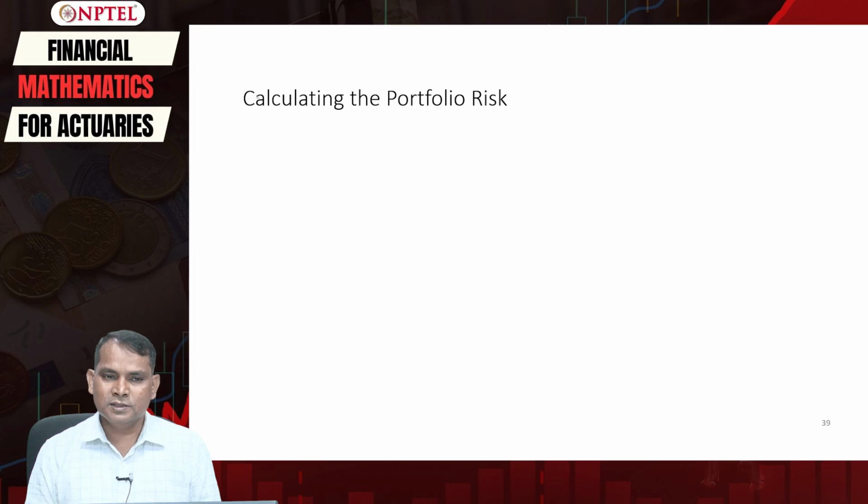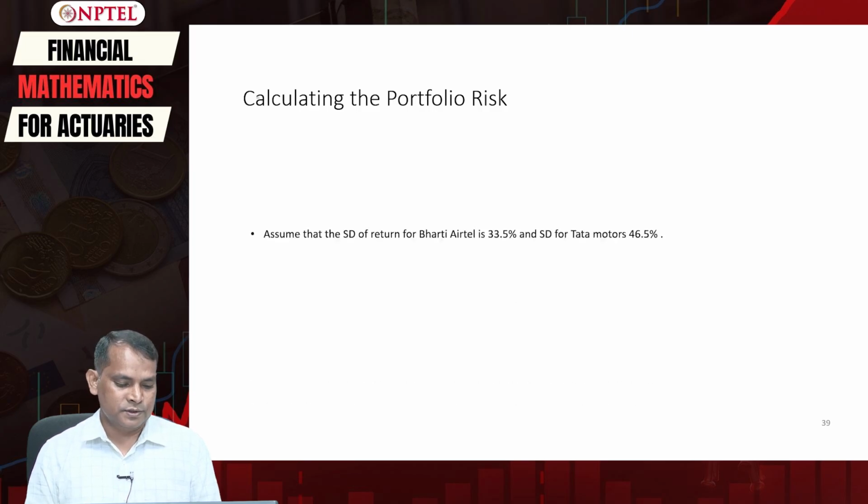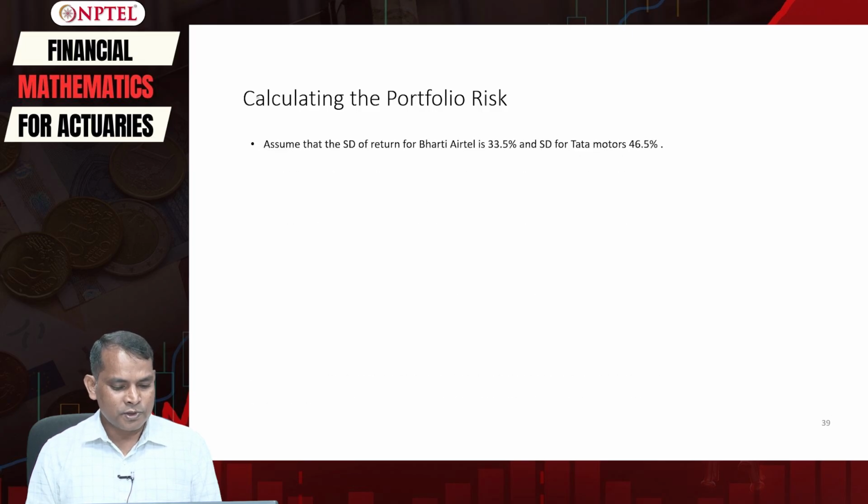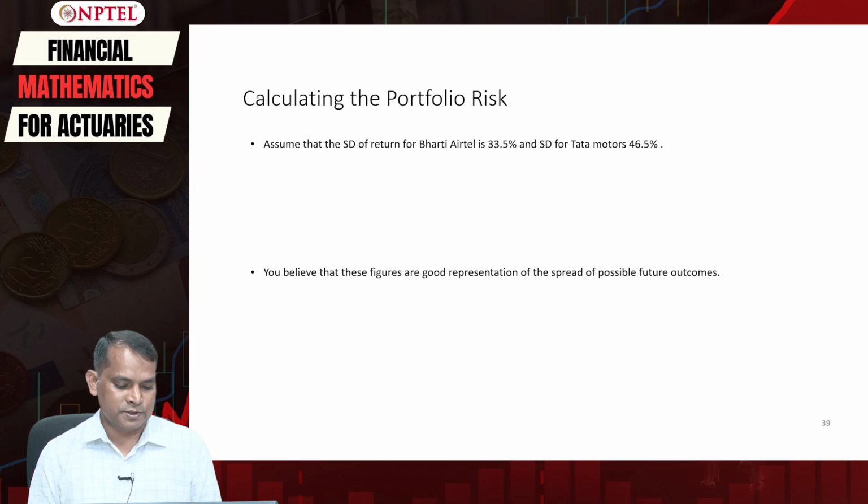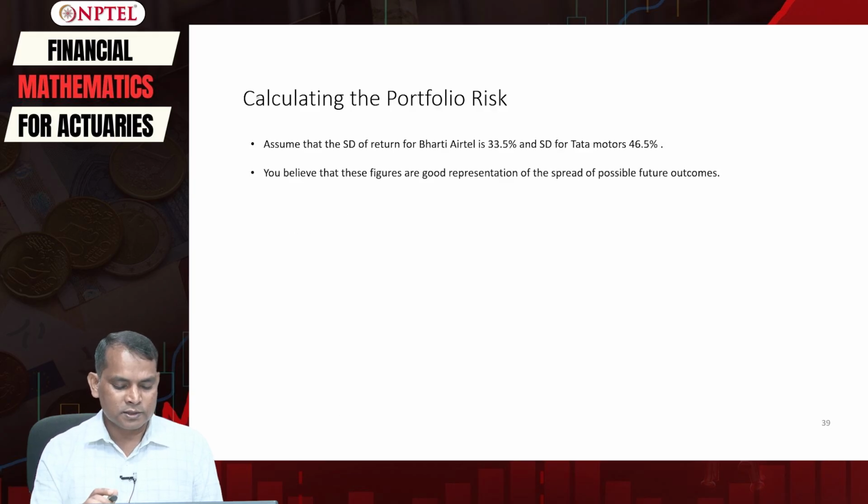Traditionally the risk can be computed using the standard deviation of return or the variance of return. Assume that the standard deviation of return of Bharti Airtel is, let's say, 33.5%, and the standard deviation for Tata Motors is, let's say, 46.5%. You believe that these figures are a good representation of the spread of possible future outcomes.